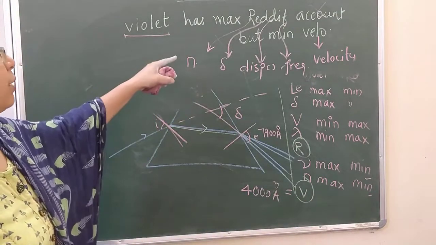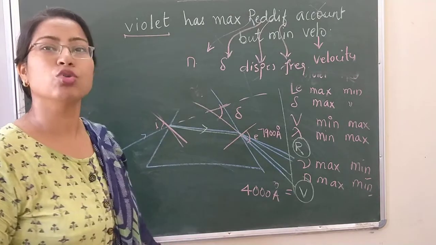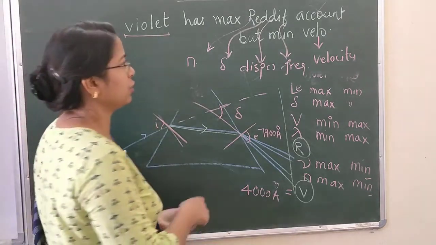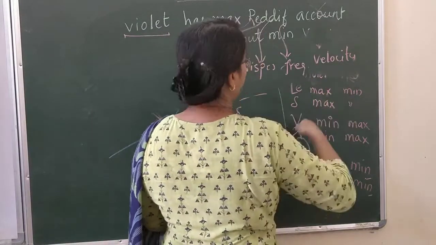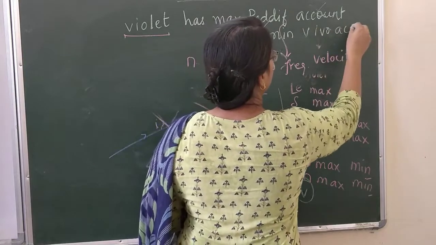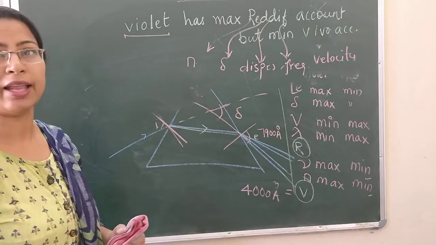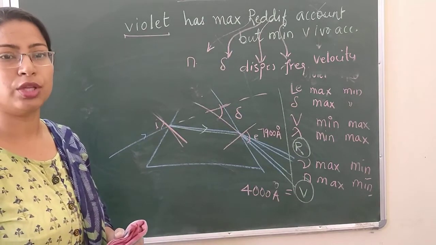So velocity is a name, violet is the name of a girl. Violet has maximum rediff account but minimum vivo account. Here I have written Vilo, you can also write vivo account here. So this is about dispersion and refraction through the prism.